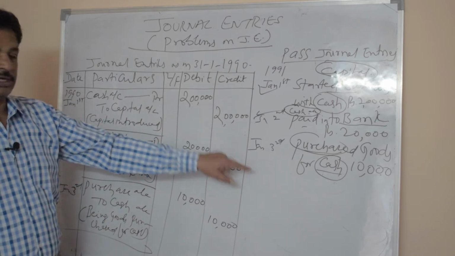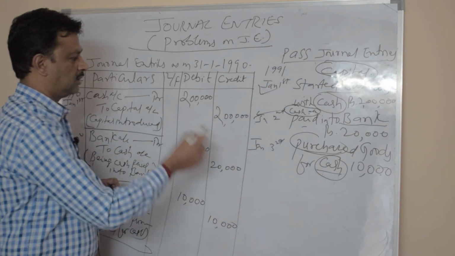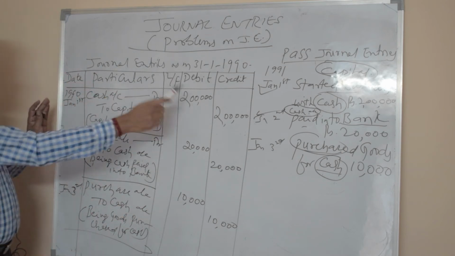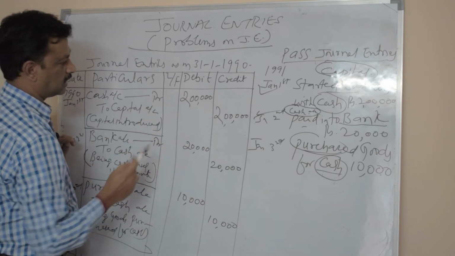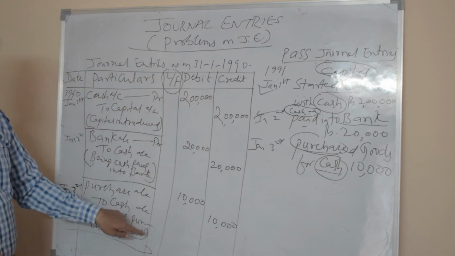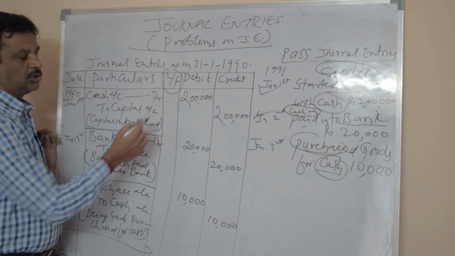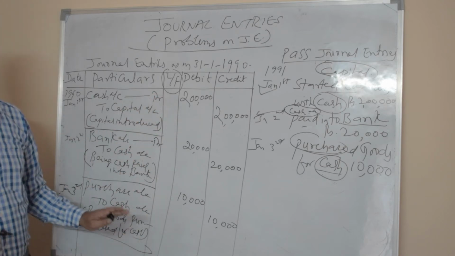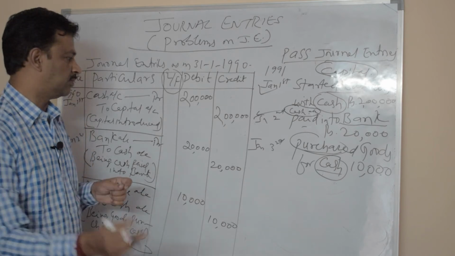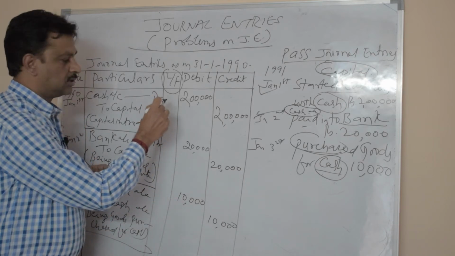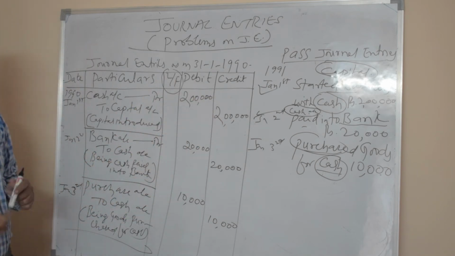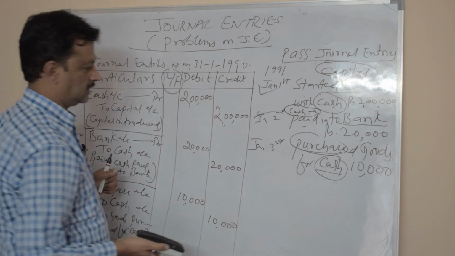There are three entries. This is the example. You can pass journal entries like this. There are 5 columns: date, particulars, LF, debit and credit. What does LF mean? Ledger folio. This column you leave blank, because ledger folio comes under practical accounts only. The page number of the ledger will be mentioned in this column. So here you leave this column blank. This is the format of a journal entry. Next example we can continue like this.